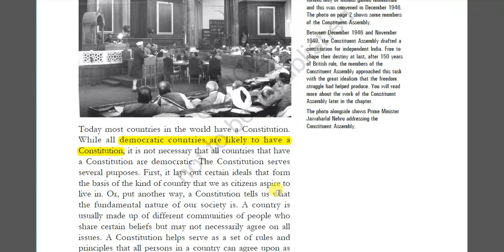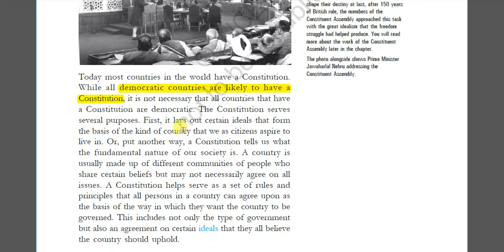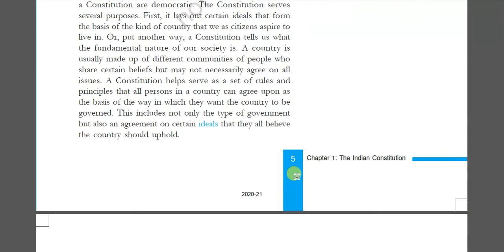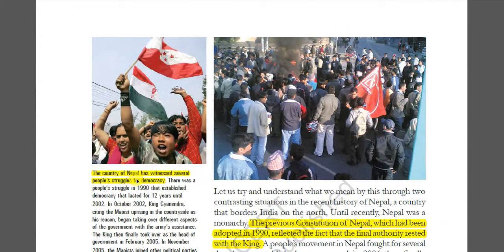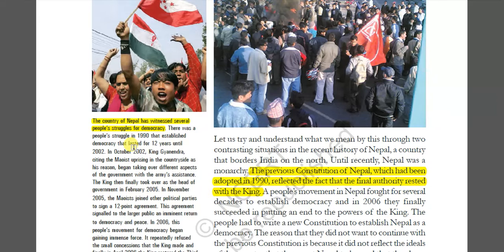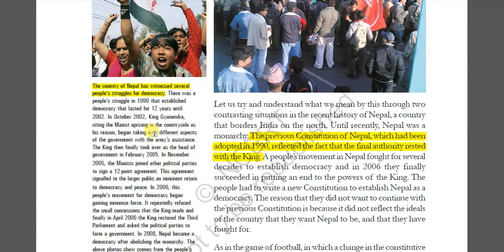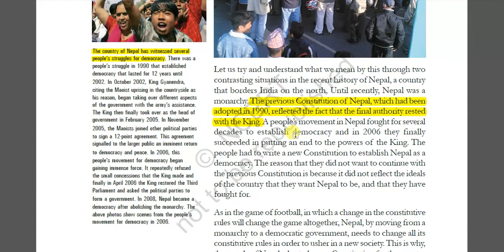So, first of all, the constitution serves several purposes. First, it lays out certain ideals that form the basis of the kind of country that we as citizens aspire to live in. He's trying to give an example, especially Nepal. Nepal was initially a state where, though it is a democratic country, the real powers were in the hands of the king. In the 1990s and 2006, drastic changes took place in Nepal, and finally the powers of deciding came into the hands of the people. This is what he explained in this topic.